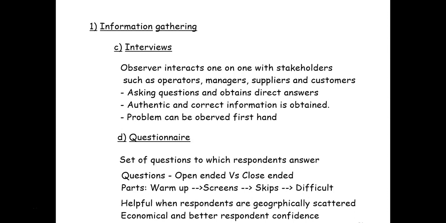So this questionnaire method is helpful when your respondents are geographically scattered. So if the company is working on more than one location, then you can better use the questionnaire, because if you try to go for interviews or other methods, it will take a lot of time to collect the information. So rather you can send the questionnaire on email and get the answers. So this questionnaire method is most economical, and your respondents will have more confidence about the secrecy of their answers.